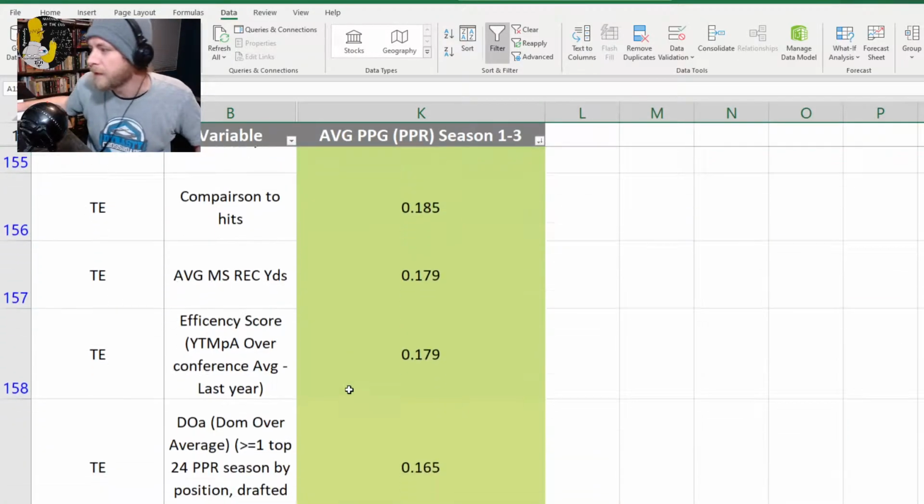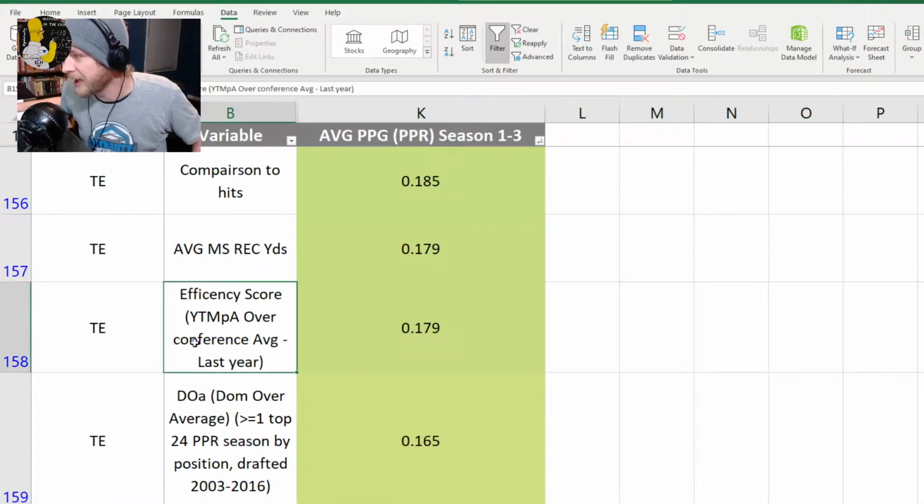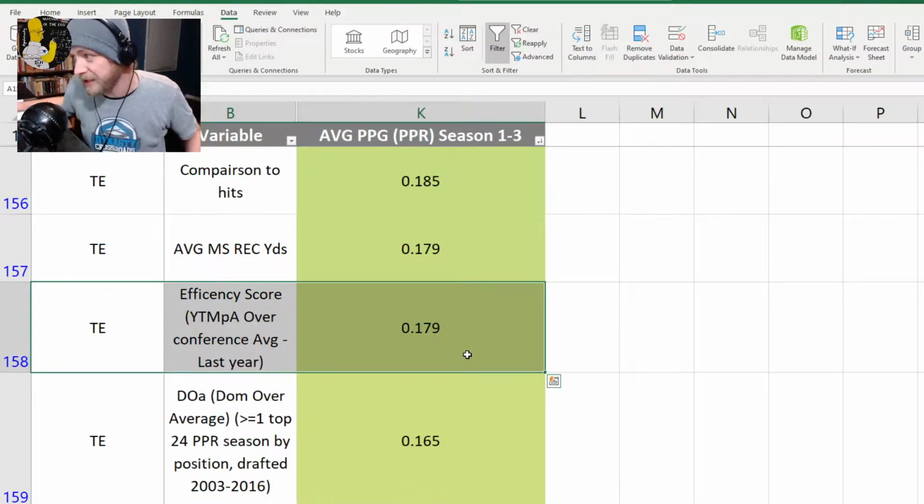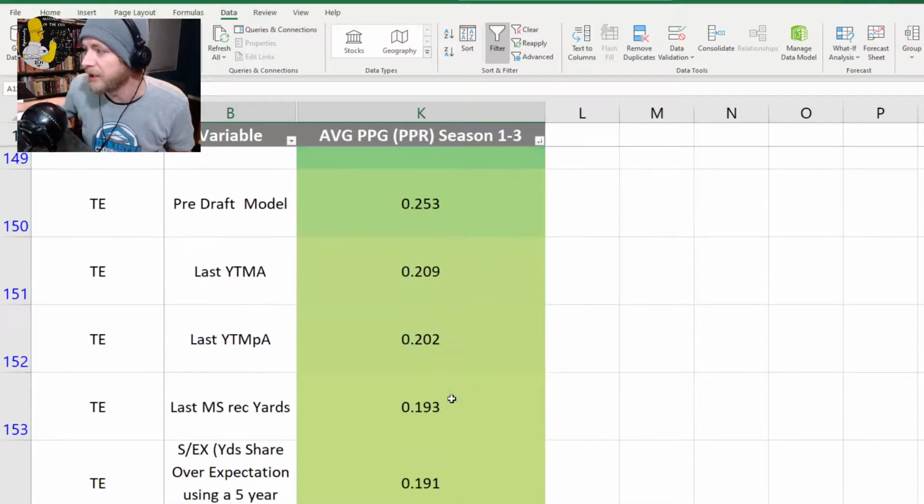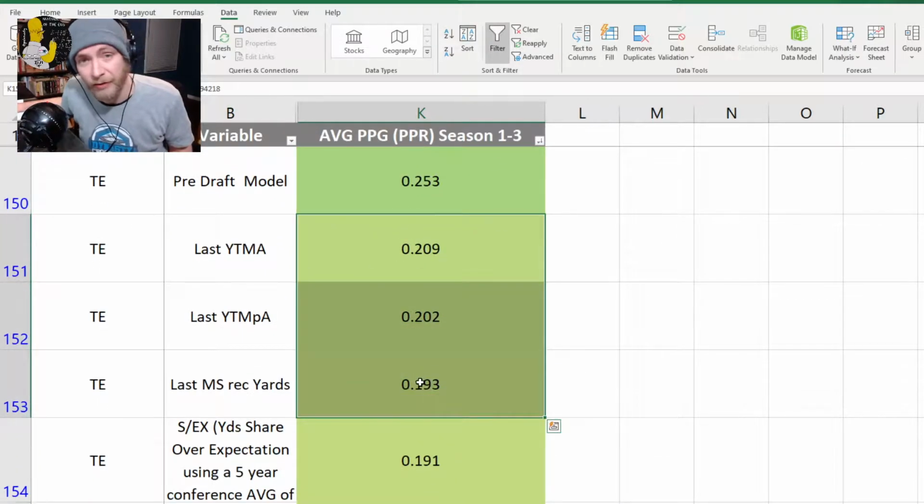Did it move? No. The one I like to look at is efficiency score for tight ends specifically, which is yards per team pass attempt over conference average in their final year. You could look at as many of them as you want, but here we've got 3 stats at the top of the list, so let's just look at those 3 for Brevin Jordan, right? That seems like a good idea.